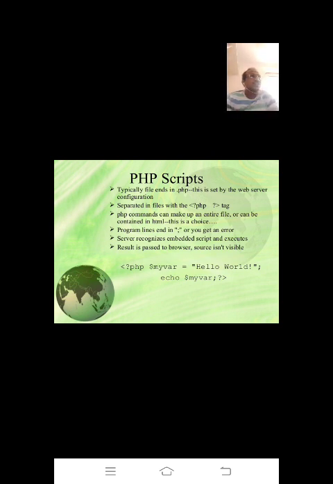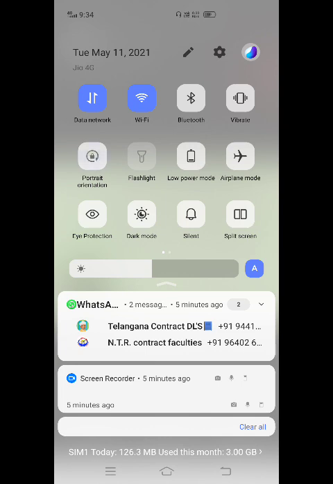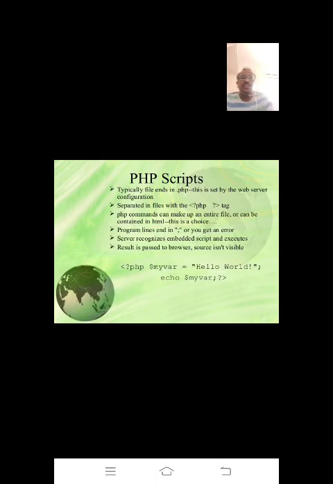This language is server side, so the code you have written is not visible. The code resides on the server. After the code is executed, only the result is displayed on the client machine.